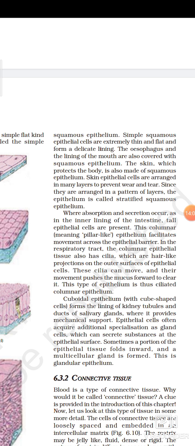Their movement pushes the mucus forward to clear it. This type of epithelium is thus ciliated columnar epithelium, as they possess cilia. That's why this type of epithelium tissue is called ciliated columnar epithelium.